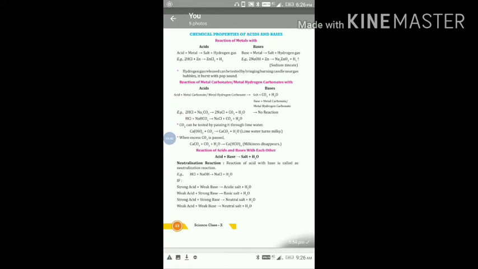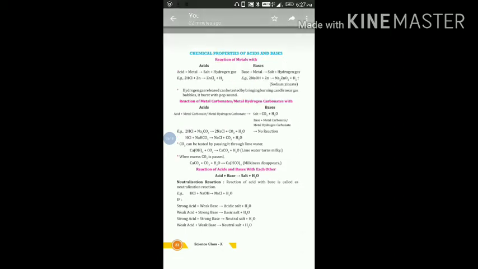Now the second property of base, reaction with metal carbonate or metal bicarbonate. When base reacts with metal carbonate or metal hydrogen carbonate or metal bicarbonate, then no product is formed.